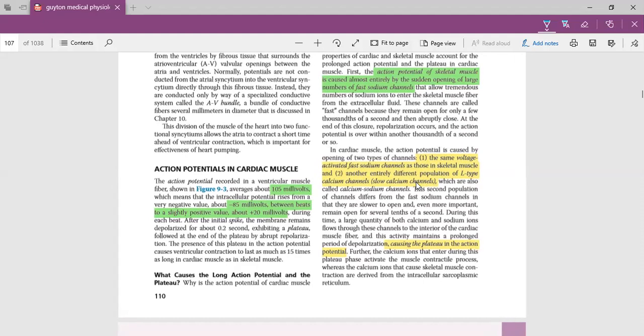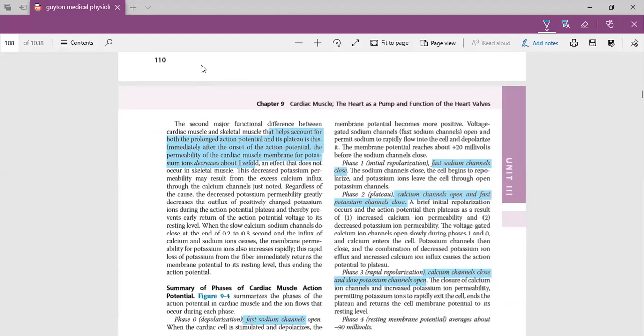What is the second difference? Always remember that heart or ventricular muscle has a plateau phase in it, but the action potential of the skeletal muscle has no plateau phase. So you can see here this part. What is the second major difference? Due to the presence of the plateau phase, our action potential, what is the benefit of the plateau phase?